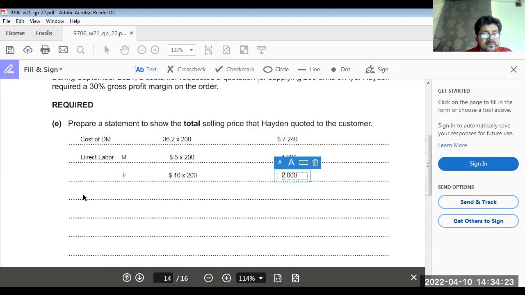Now overheads. Overheads for the machining department, we know the absorption rate.